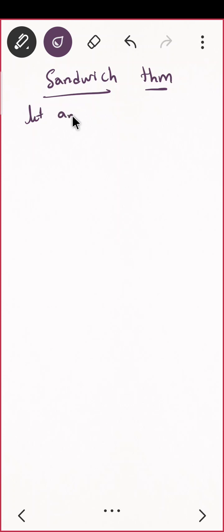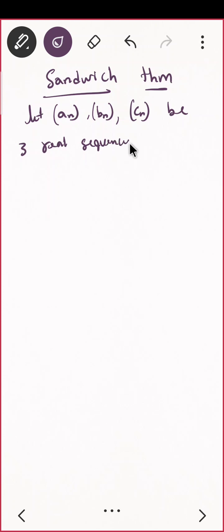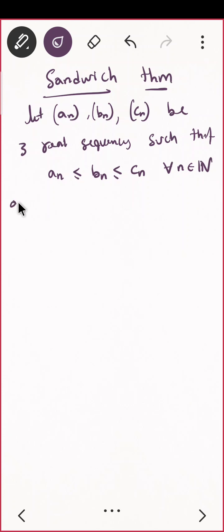Let En, Bn, and Cn be three real sequences such that En is less than equal to Bn is less than equal to Cn for all n belongs to natural numbers, and you are given one more thing, that limit n tending to infinity En is equal to L, and that is same as limit n tending to infinity Cn. That means this one converges to L, this one also converges to L.